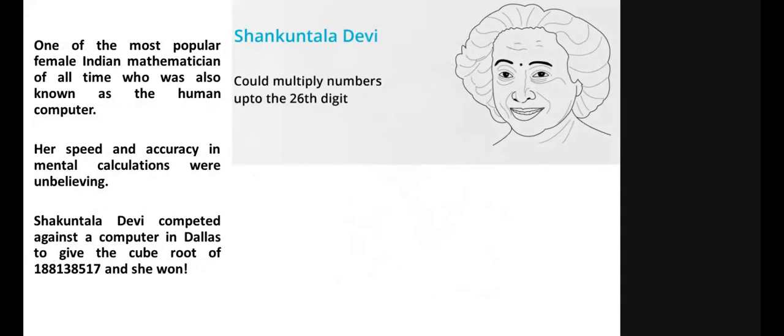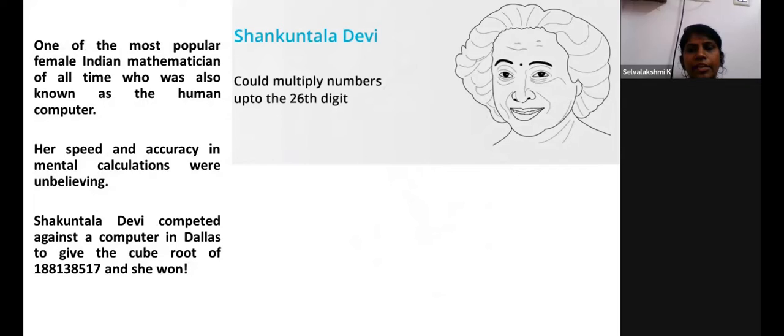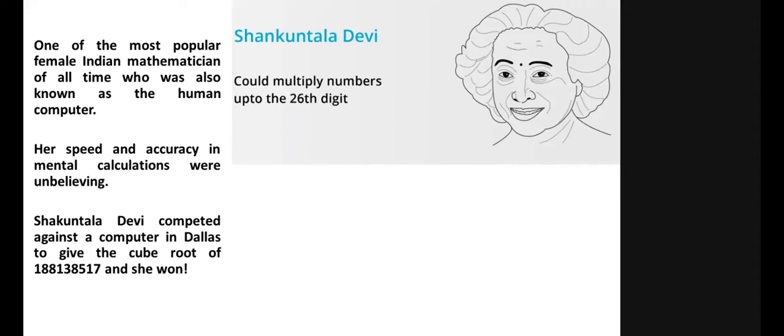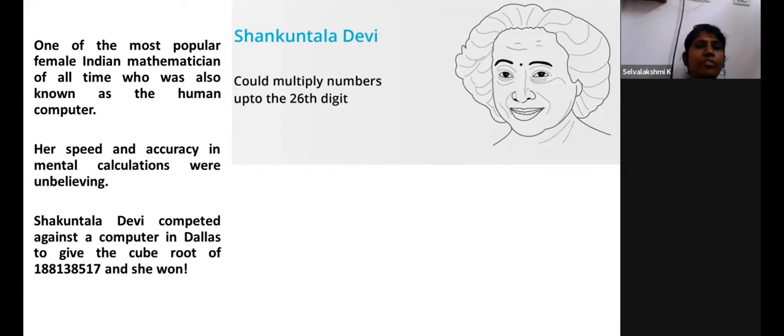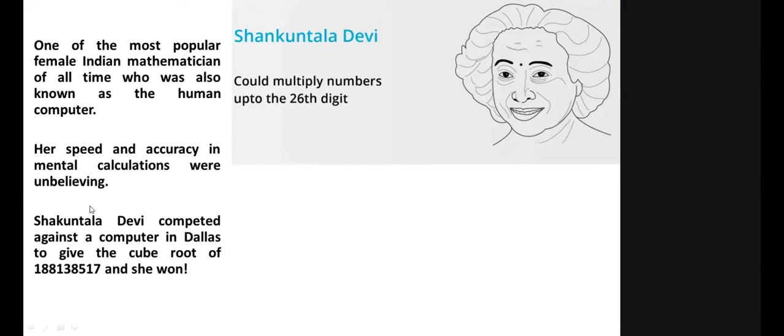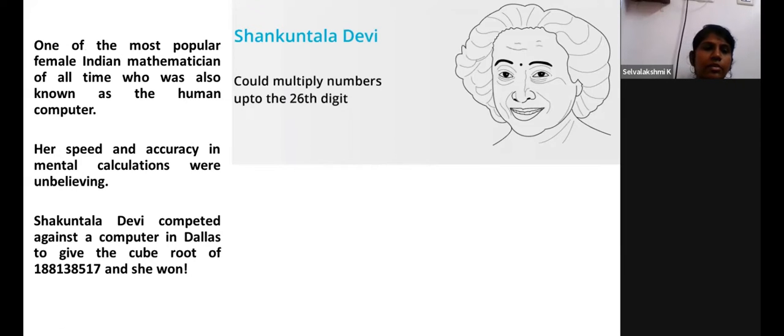Apart from this, they gave so many contributions. And of course, being in India, everyone should know about Shakuntala Devi. Most of you would have seen her movie also. Yes, she competed against the computer. She was the first one to give the cube root of such a big number, and she competed with the computer and she won also. A famous female Indian mathematician known as the human computer. Her speed and accuracy in mental calculation was unbelievable. She could even multiply numbers up to 26 digits.